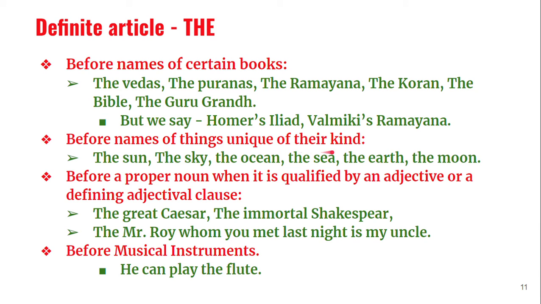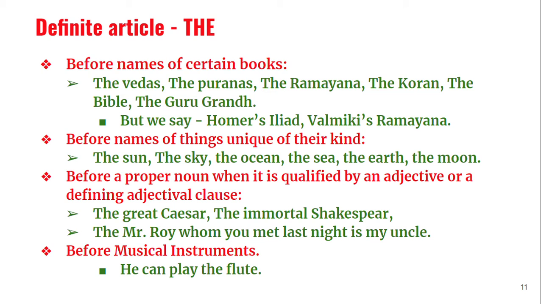Before names of things unique of their kind, I told you this rule has already come. Unique of their kind means that it is only one: the sun, the sky, the ocean, the sea, the earth, the moon. There is no secondary to these things, so for such things we use the. Before a proper noun, when it is qualified by an adjective or a defining adjectival clause, usually we don't say the Rama, but if there is an adjective, we can say the great Rama, the great Ashoka.